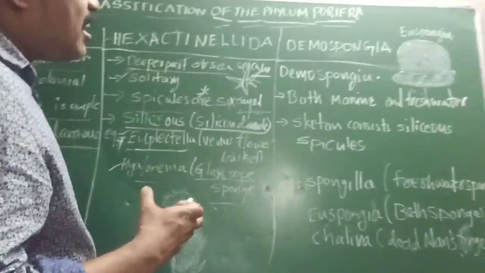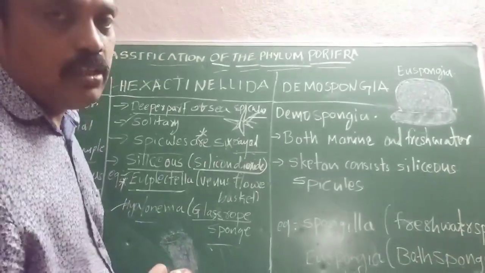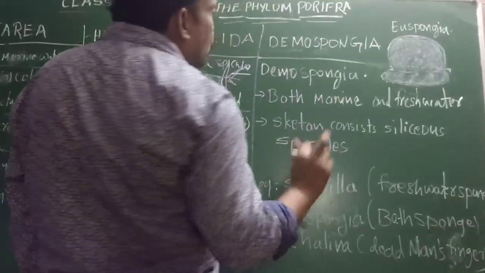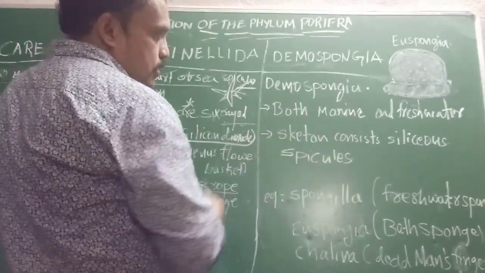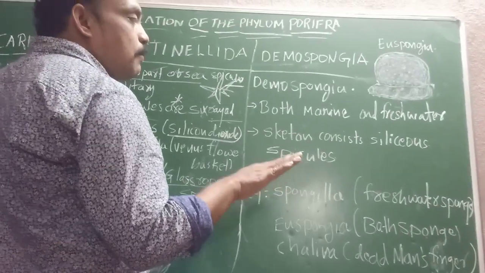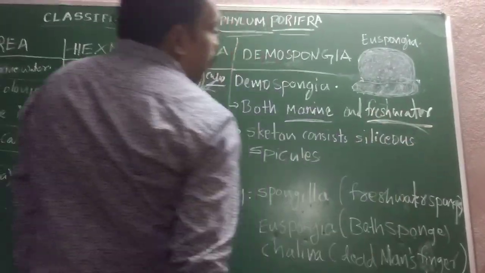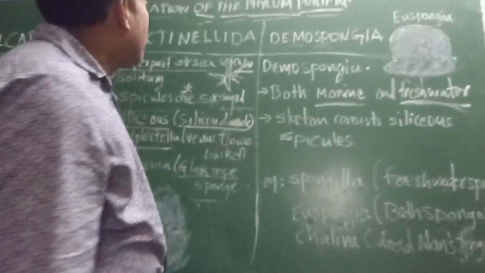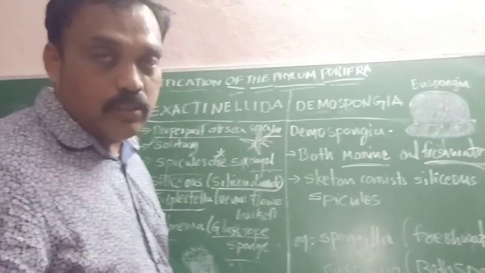After Hexactinellida, we have to discuss the third class, we can call Demospongiae. The word given is Demo; D means what? Di, D means two. These sponges are living in marine and freshwater. This is important. Generally, Calcarea and Hexactinellida are both living in marine water.